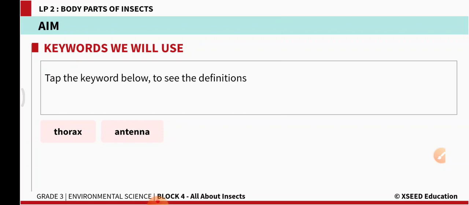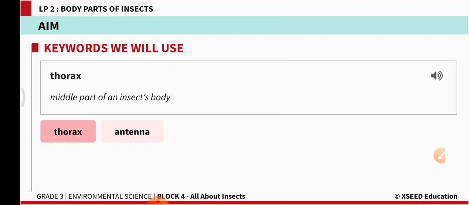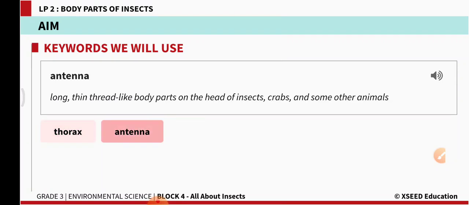We have the keywords here: thorax and antenna. Thorax means the middle part of an insect's body. The middle part of an insect body is thorax. What is antenna? Antenna means long, thin, thread-like body parts on the head of insects, crabs and some other animals. They will be on the head of the insect.